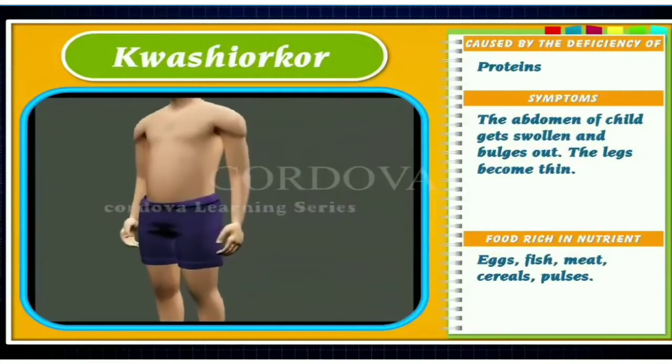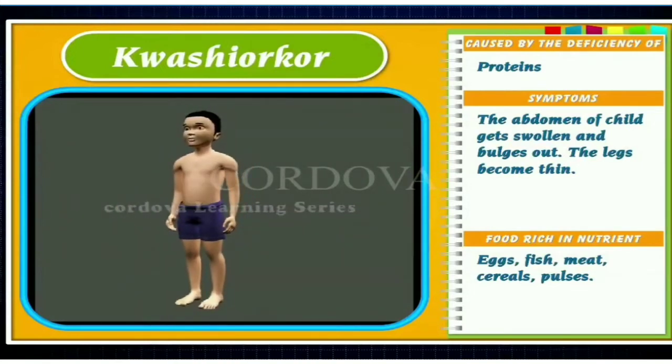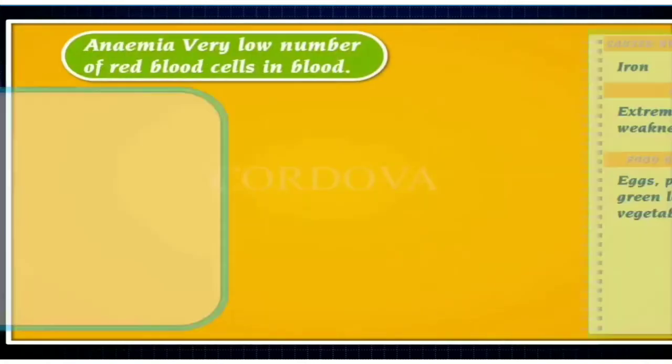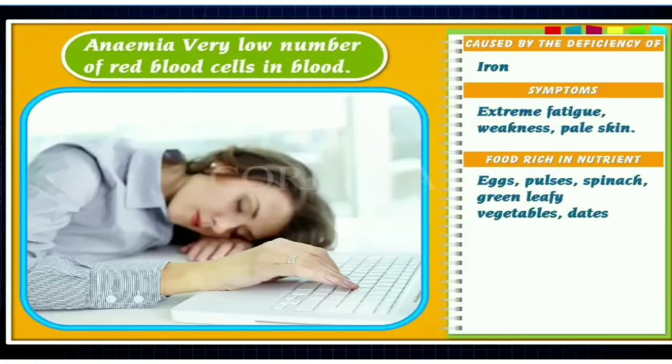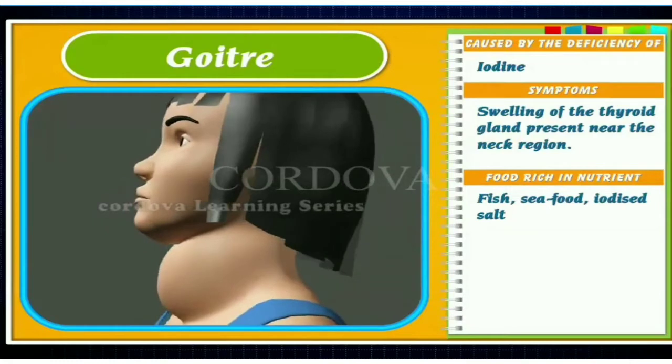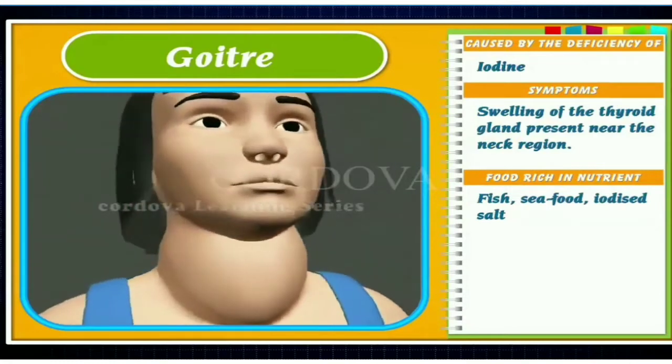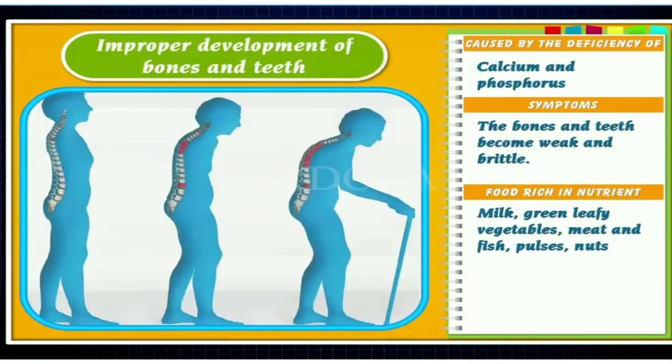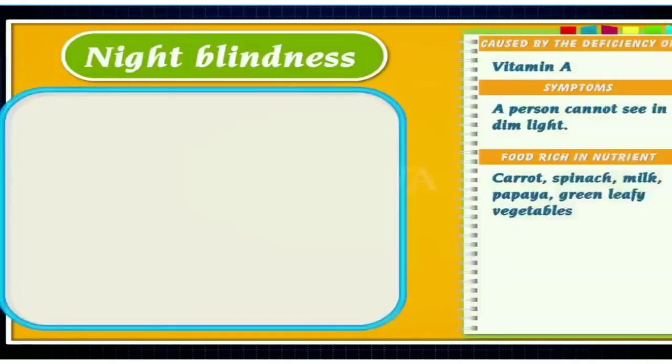Proteins, kwashiorkor: the abdomen of the child gets swollen and bulges out. The legs become thin. Iron, anemia: very low number of red blood cells in blood. Extreme fatigue, weakness, pale skin. Iodine, goiter: swelling of the thyroid gland present near the neck region. Calcium and phosphorus: improper development of bones and teeth. The bones and teeth become weak and brittle.